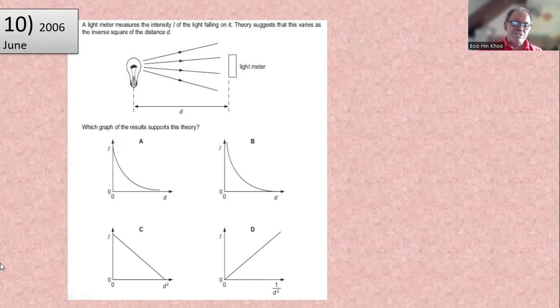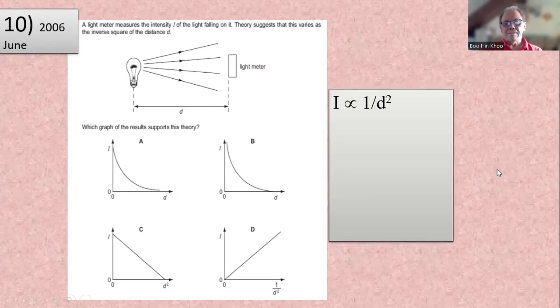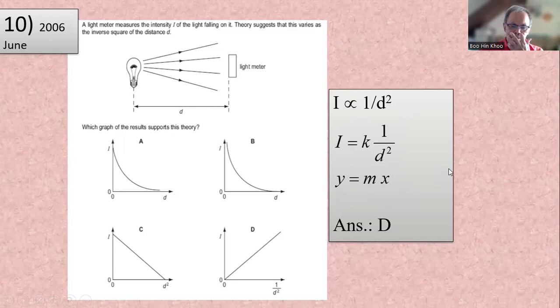Right? This is wrong. It should go parallel to the y-axis. This is wrong because it should be parallel to the d-axis. Right? That's why it's given. Inversely proportional. I is inversely proportional to distance squared. So rewrite that: I equals k times 1 over d squared. Then compare to the equation of a straight line, y equals mx. This is your m, this is your x, this is your y. The answer is D. It's a straight line.